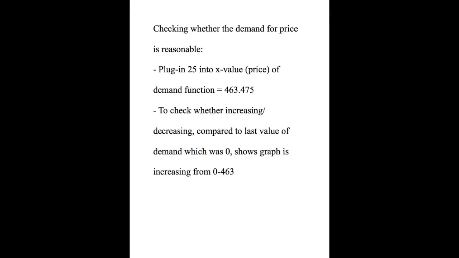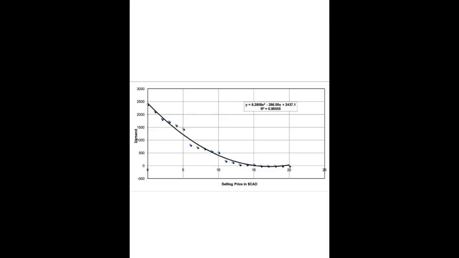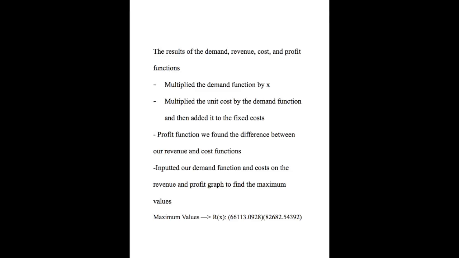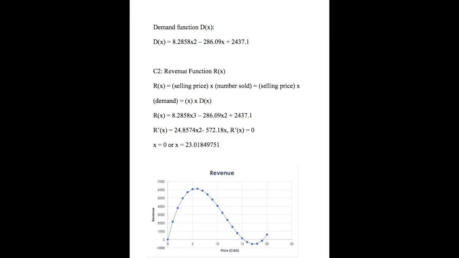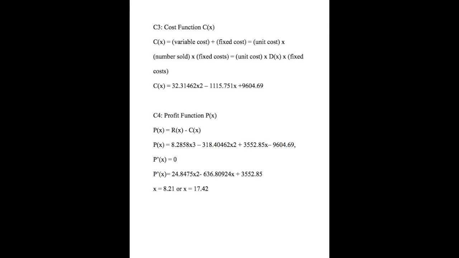And we observed that this increase is unreasonable because demand will not go up with an increase in price. Also, as part of our polling, students weren't willing to pay $20, so $25 was out of the question. However, in terms of this part of the assignment, this model was the best fit. We multiplied the unit cost by the demand function, and then we multiplied the demand function by x, which represents the selling price. To find our cost function, we multiplied the unit cost by the demand function. We inputted our demand function and costs on the revenue and profit Excel graph to find the maximum values.